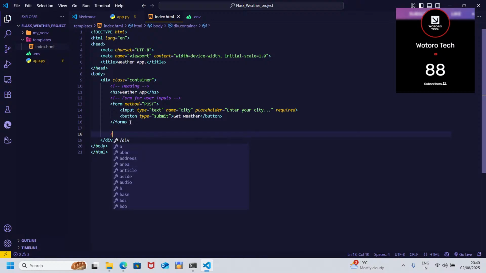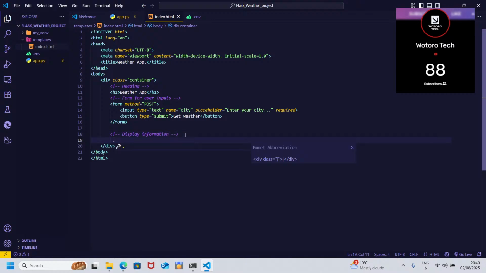Now we deal with the display info. Remember that down part where the information is displayed, right? Dot display.